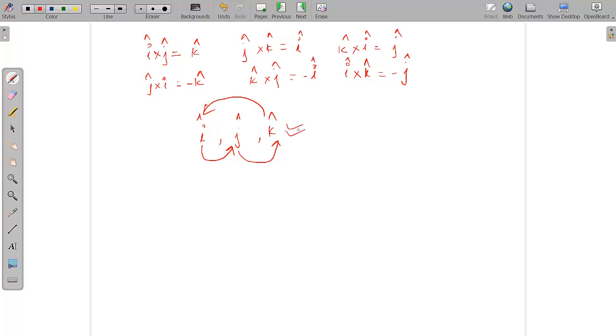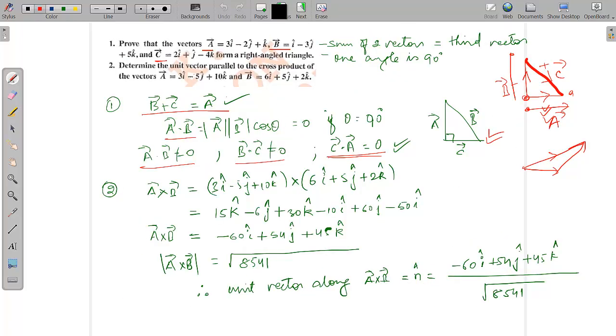So this is the thing you have to remember. Okay, so let's come back to the question. The question says there are two vectors and we need to find a unit vector along the cross product of the vectors. So first, let's find the cross product.